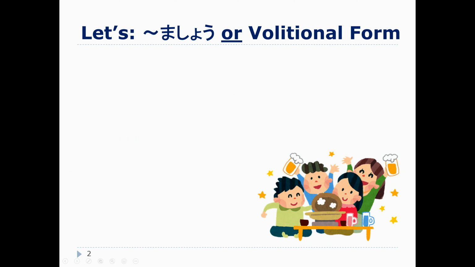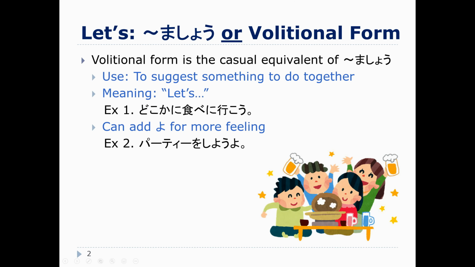So let's review a little bit the masho that we studied back in Japanese 1010. We use masho in order to ask someone to join us in doing something. Let's do this. Let's do that. So masho is one way to say, let's do this, let's do that. Today we're going to learn the volitional form. And the volitional form is basically the short form equivalent, the casual equivalent of masho. So we use masho when we have des, mas sentences. And we use the volitional form when we speak in casual speech.